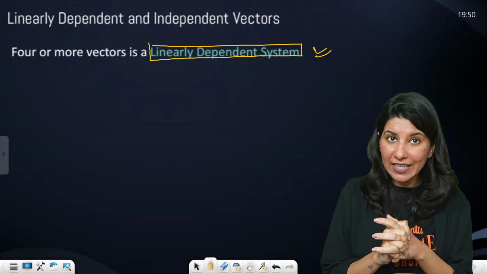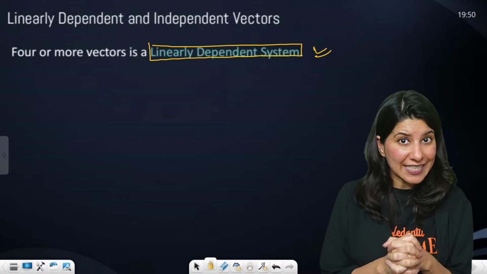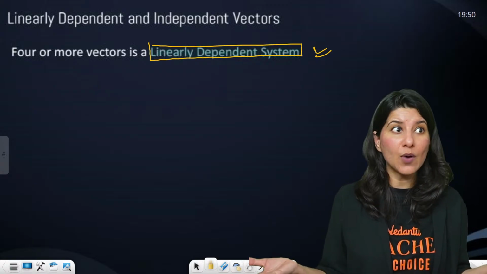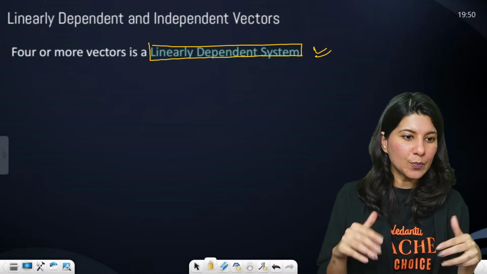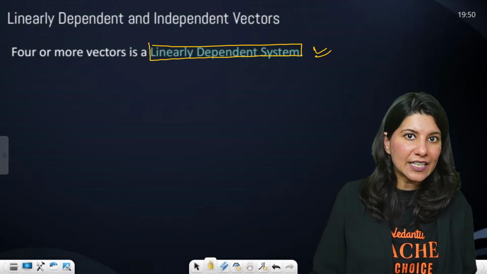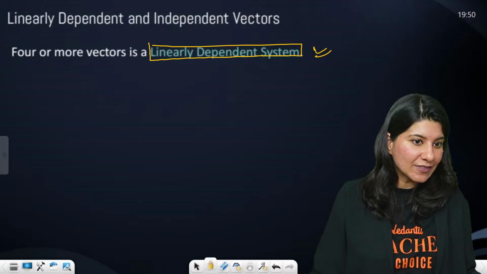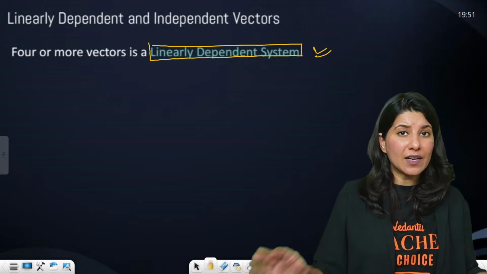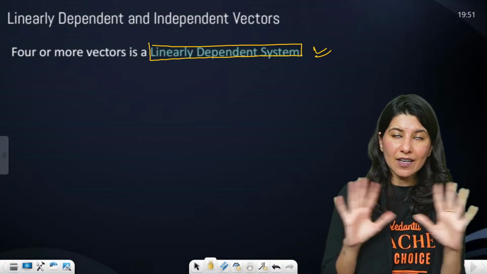Okay, so this is the last thing that we had to study, and I'll be taking your leave, guys. We are done with the vectors chapter. The next session to look forward to is 3D geometry, and two more sessions to look forward to are vector and 3D geometry PYQs. How can you forget? We'll be solving those, and post that, Sanjay, you are asking, definite integration will be there, area, differential equations, statistics, probability. I guess by mid-November we'll be able to do all the chapters. Once we are done with that, we'll start a new problem solving series, a revision series. A lot more is there on the plate.